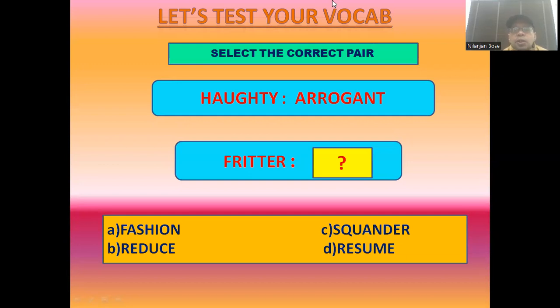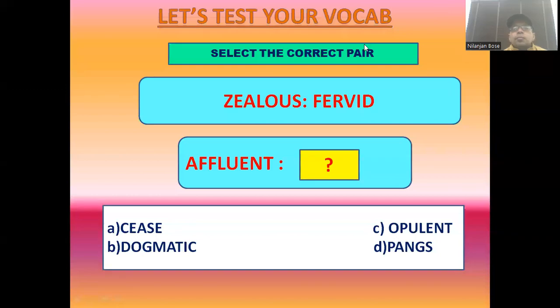So haughty is to arrogant, a synonymous relationship. This relationship is going to be implemented in the second pair of words. Out of the four options, first one, fashion, doesn't have any connection with that. Reduce, no. Squander, yes. This is the word which can be correlated with fritter. Frittering an opportunity means squandering. ठीक है, उसको waste कर देना. And resume is something different. So your correct answer will of course be option C. So for question number 2, the correct answer is option C. Let us move to the next question. चलिए हम लोग जान लेते हैं थर्ड क्वेश्चन में क्या रखा हुआ है.